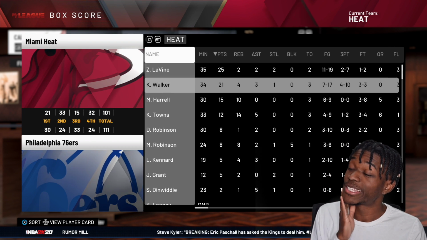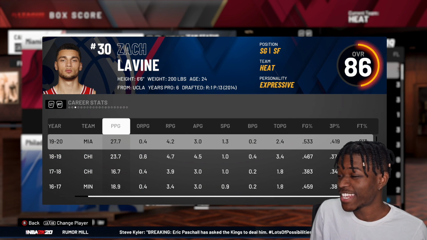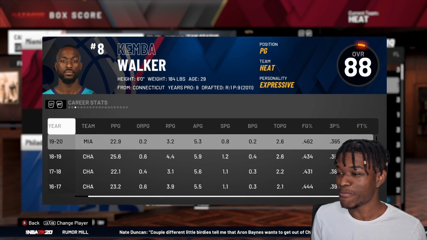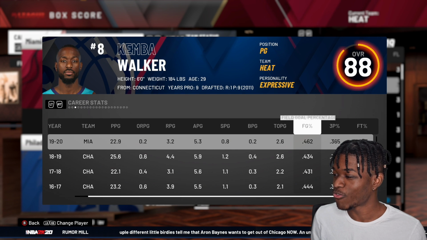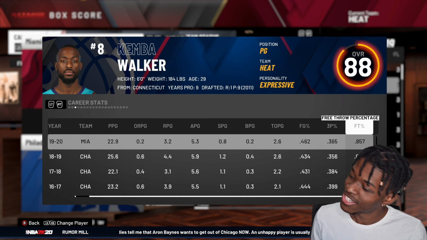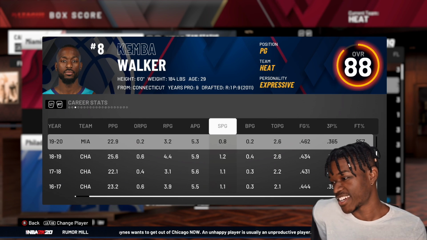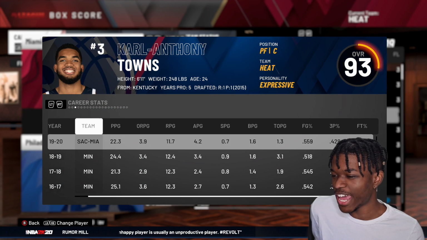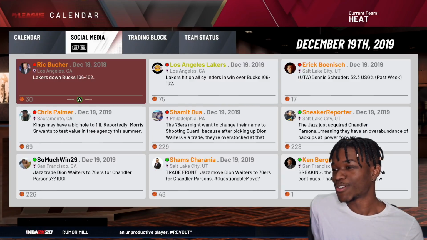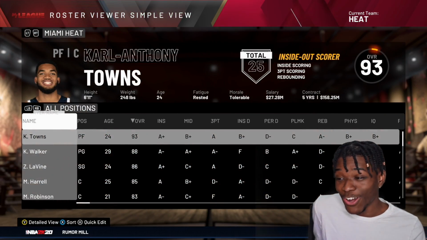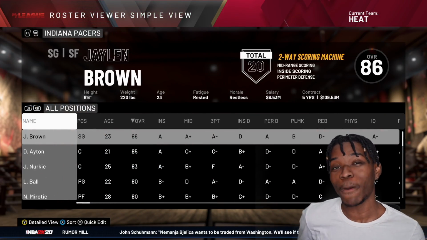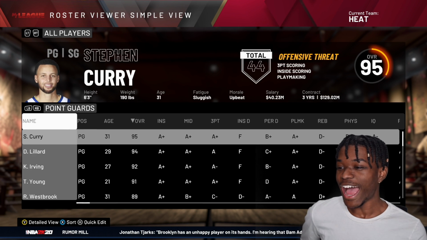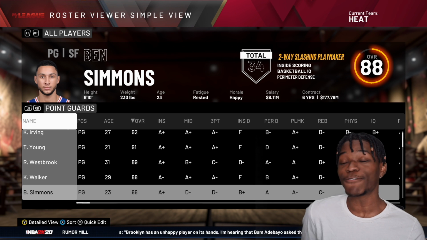I feel like I have to split these two up. Zach LaVine is averaging 27 on 50, 40, 81. Kemba is averaging 23 on 46, 36, 86. Both are looking very good individually, but it don't seem like they're working out very well together. So I may have to trade Kemba Walker for a player that is not as good as Kemba Walker, but probably a better fit. I feel like those two ain't working together defensively.